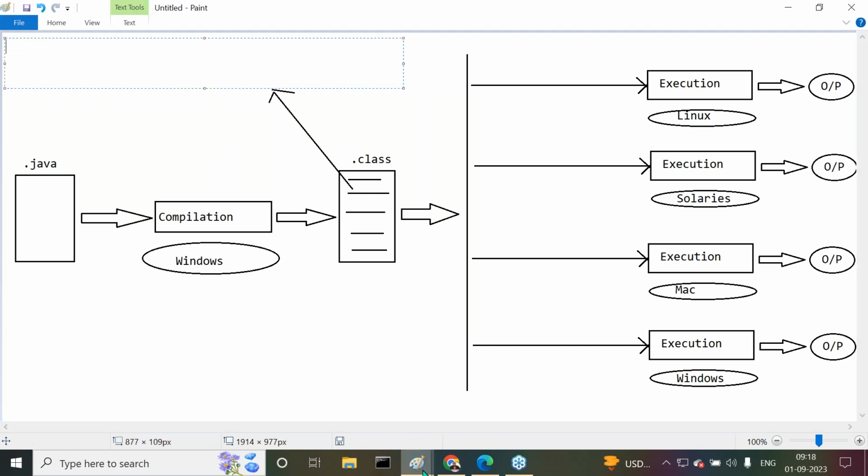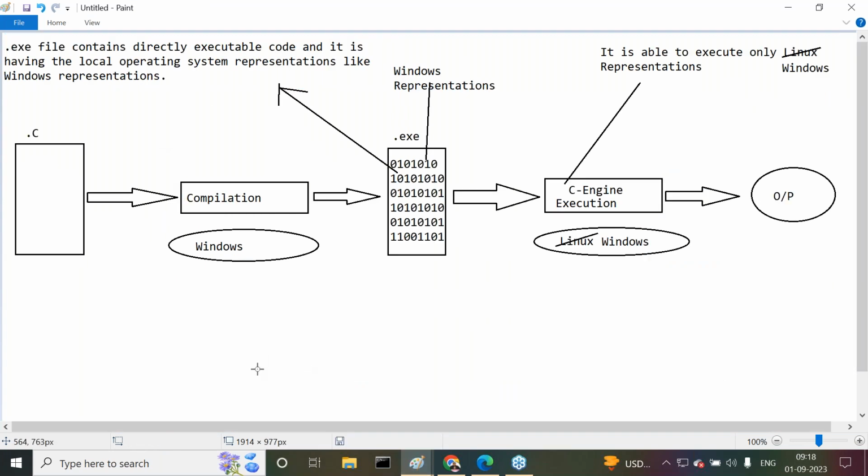If you want to understand what a .exe file is: a .exe file contains directly executable code. Remember, directly executable code, and it has local operating system representations. We used Windows for compilation, so it has the Windows representations.